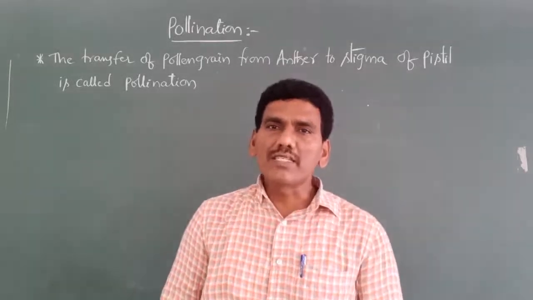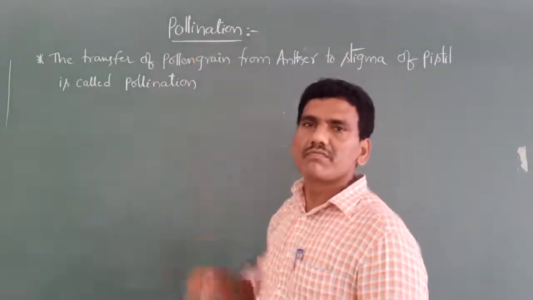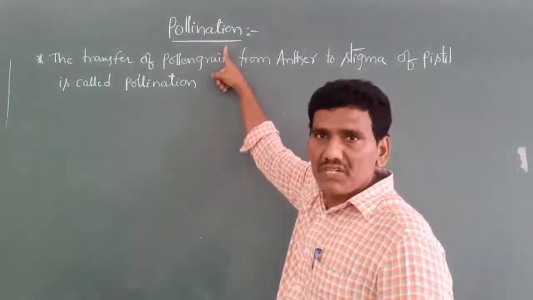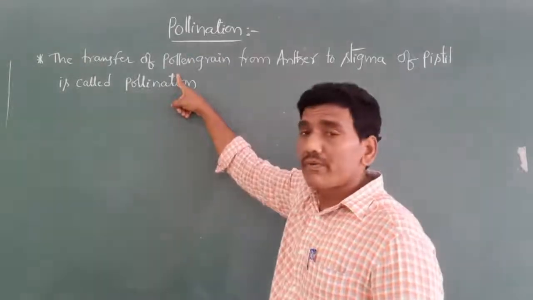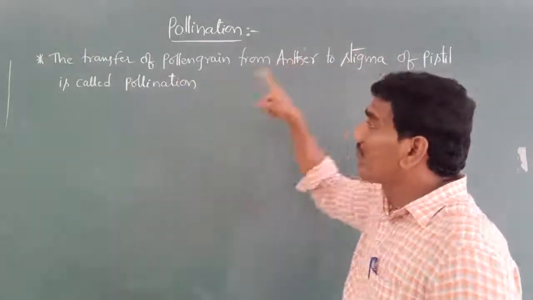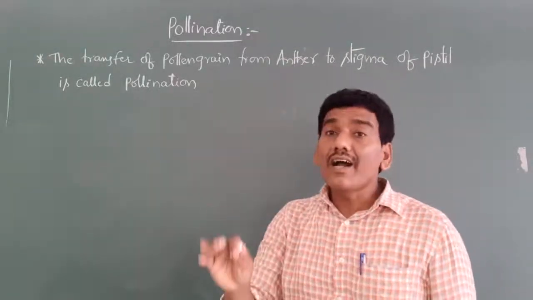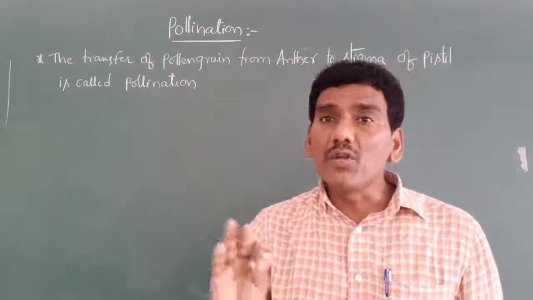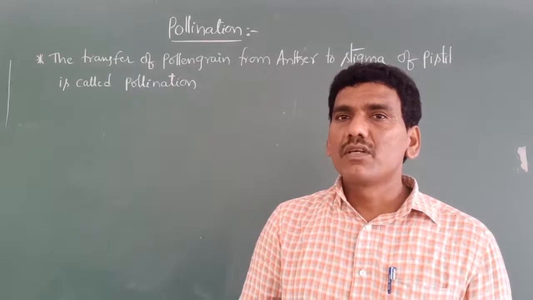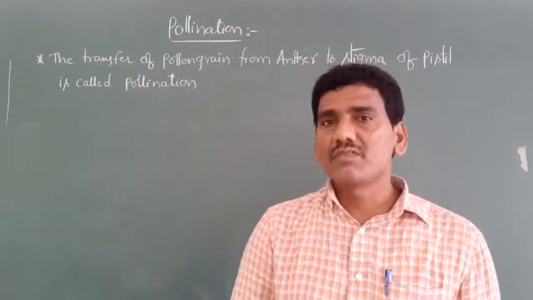Now we are going to discuss an important aspect: pollination. First of all, what is the definition of pollination? The transfer of pollen grains from anther to stigma of pistil is called pollination. It occurs invariably prior to fertilization in flowering plants like angiosperms and gymnosperms.